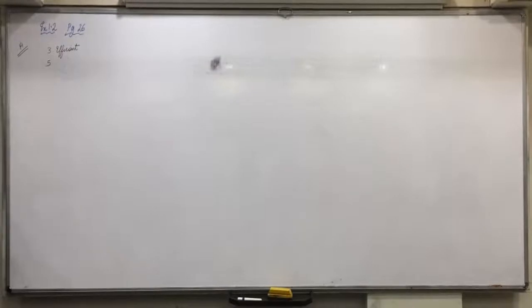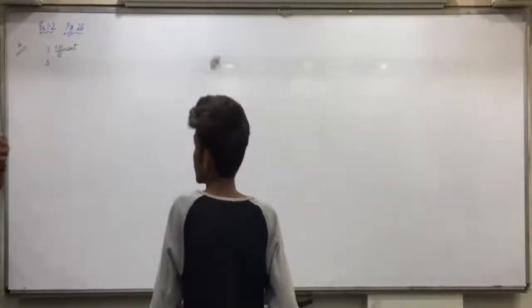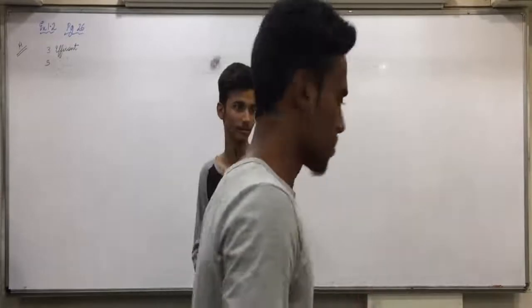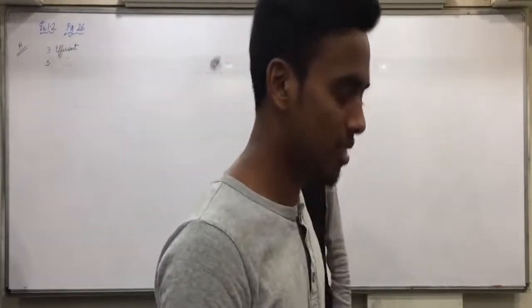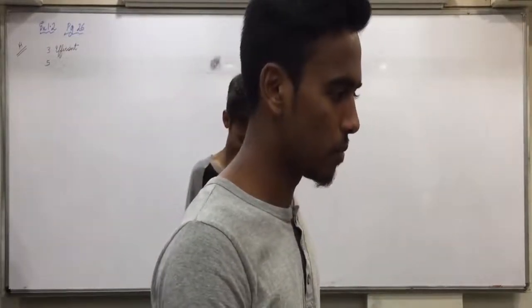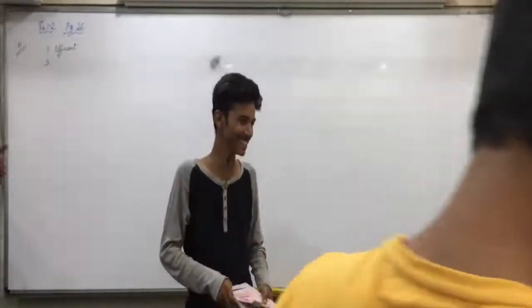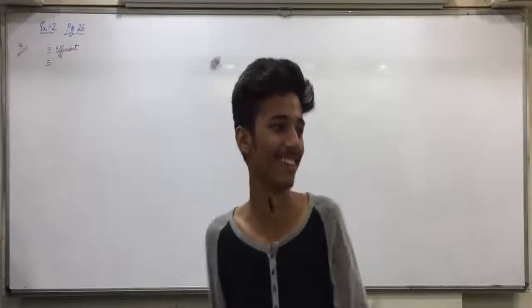Just 1 minute, both of you come out. Come here. Don't be afraid. Christian, you come out. Yes, be ready now.